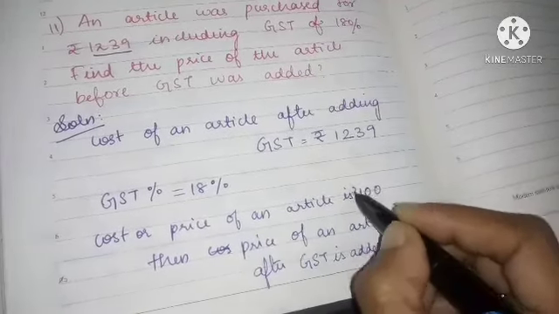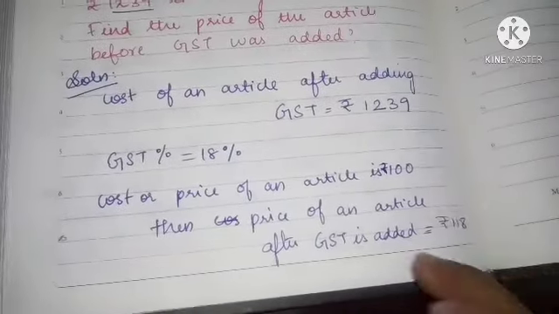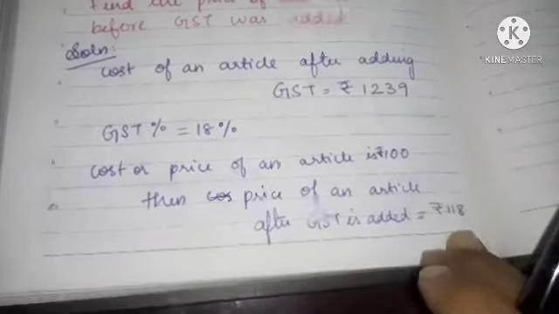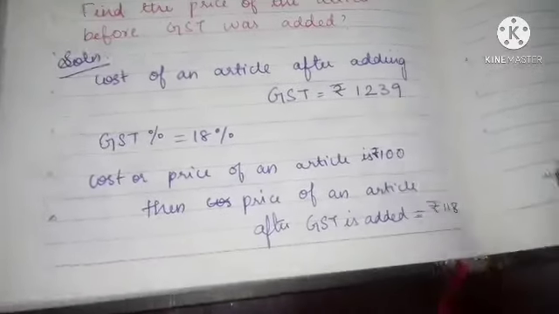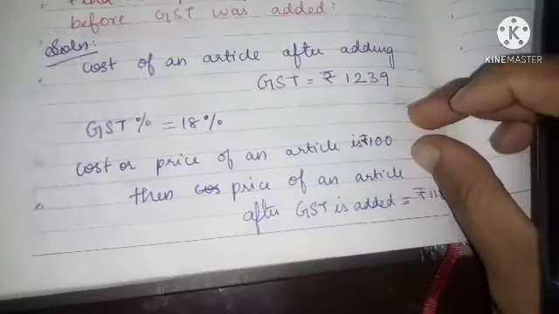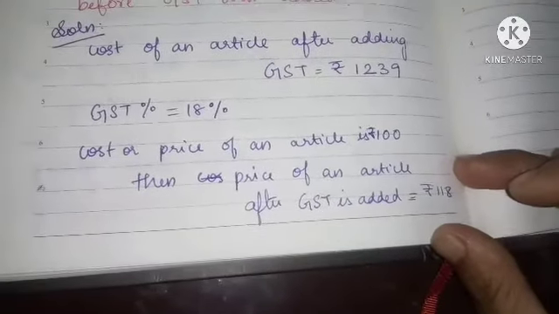If the usual price is 100 rupees, then the price after GST is added will be 118 rupees. This is the meaning. Marked price 100 rupees, now after adding GST it will be 118 rupees.